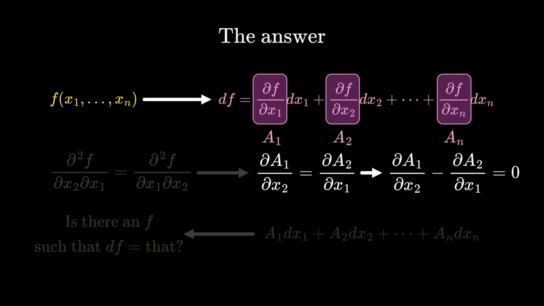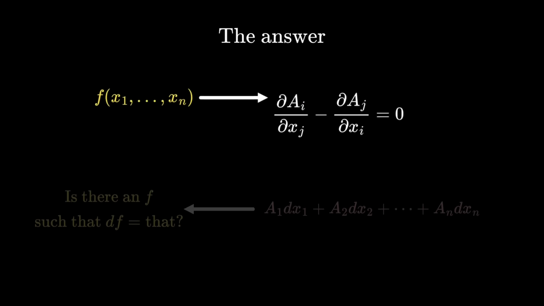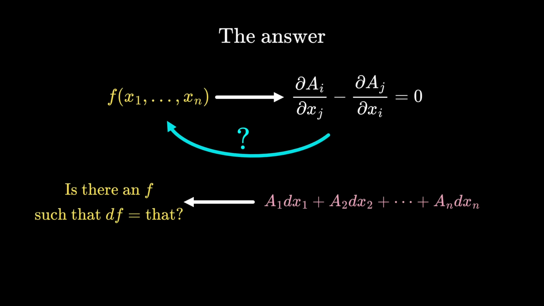Of course, there is nothing special about the first two coefficients. Every pair of i and j should work. That means if I have a function f, then the coefficients have to obey these relations. But if the coefficients obey these relations, can we always find the f? That was the question we were asking.